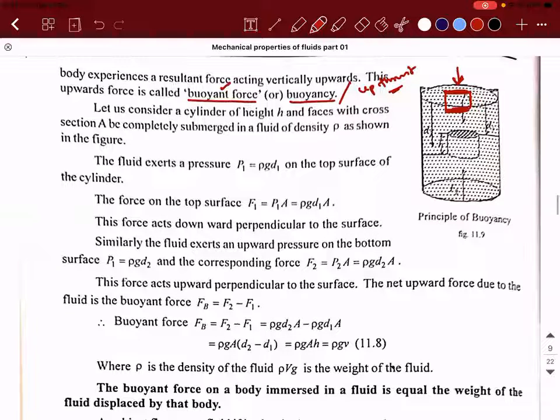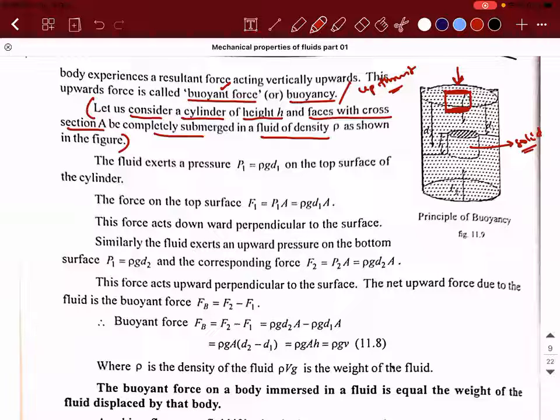For that, let us consider a cylinder of height h and face cross-sectional area A, completely submerged in a fluid of density rho, as shown in the figure. So we have taken a solid cylinder. Please understand, it is not a liquid portion that we have considered. It is a solid cylinder, and it is completely immersed in the liquid. Let's say it is at equilibrium. Then what is going to happen?